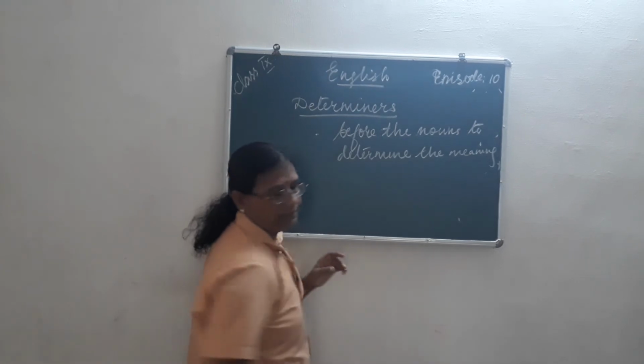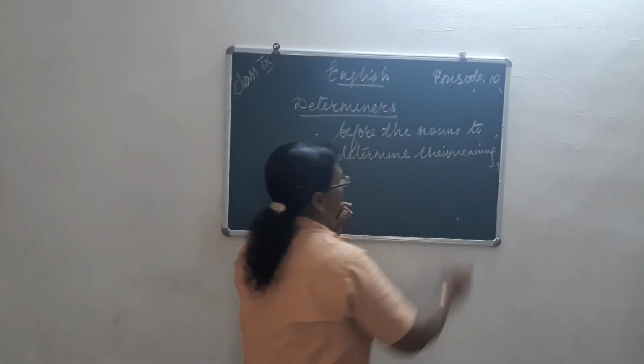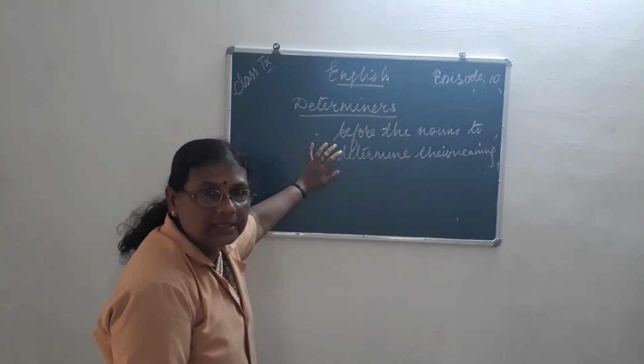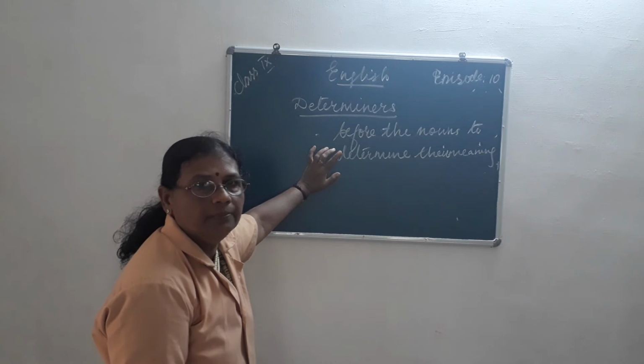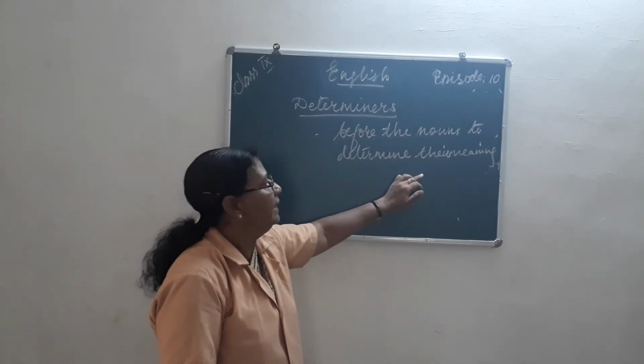So determiners are words used before the noun to determine their meaning.